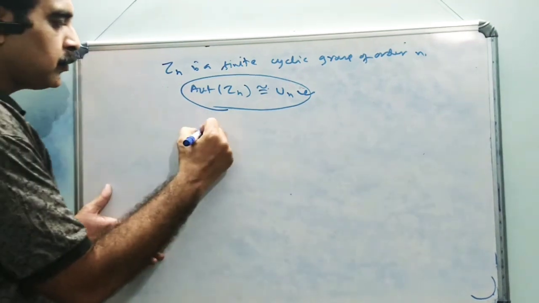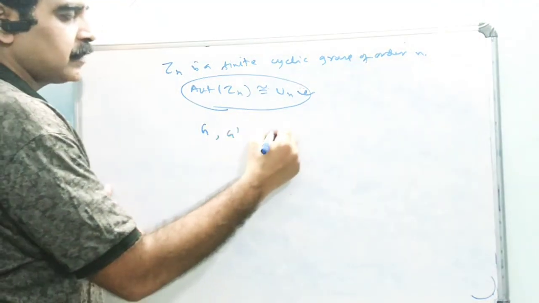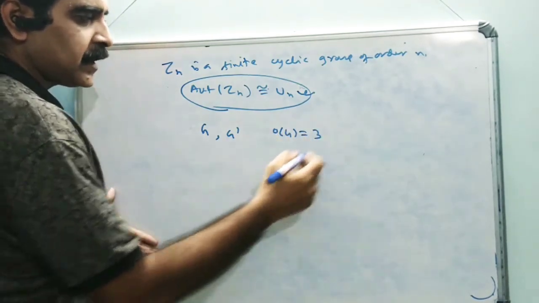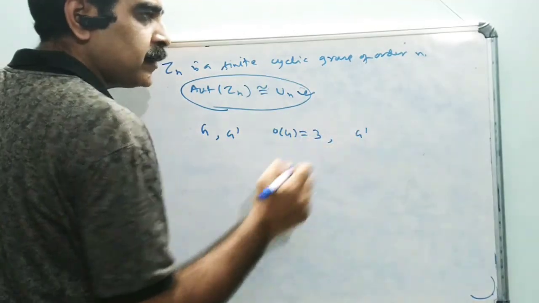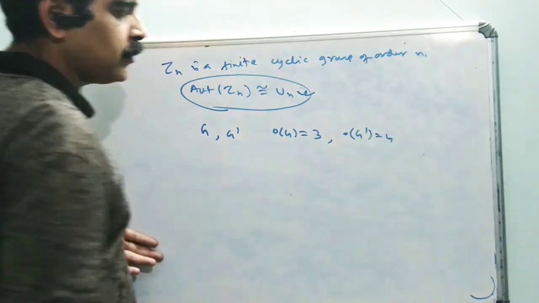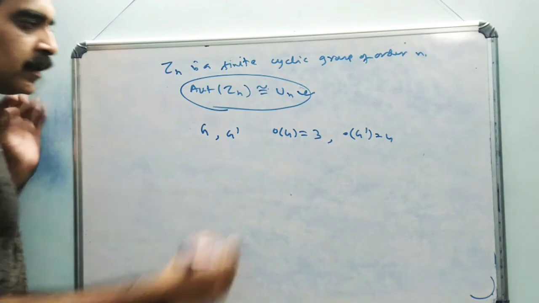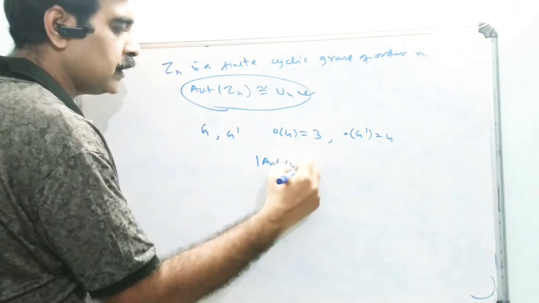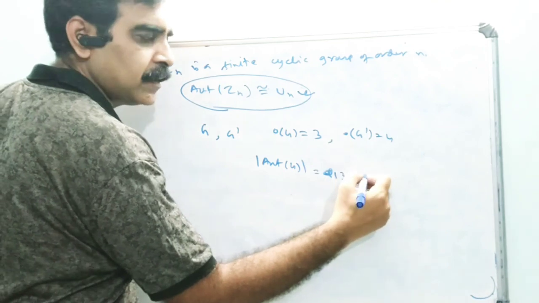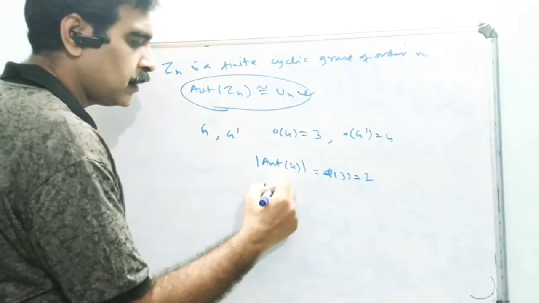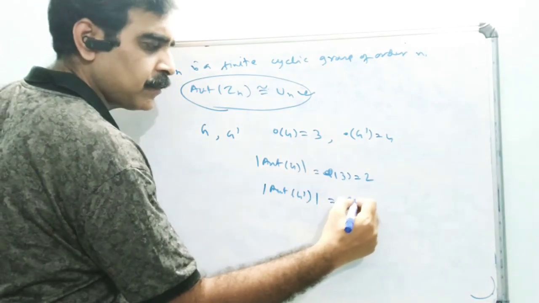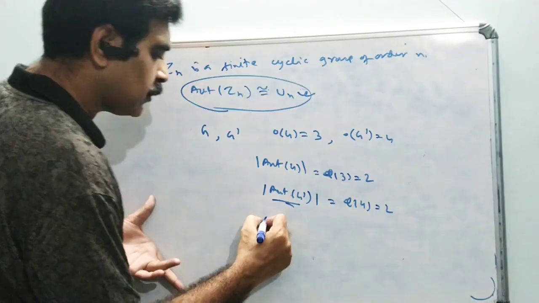If we consider two groups G and G dash, where G is cyclic of order 3, and G dash is taken to be a cyclic group of order 4. Then the order of Aut G is phi of 3, that is equal to 2, and the order of Aut G dash is phi of 4, equal to 2. Therefore,